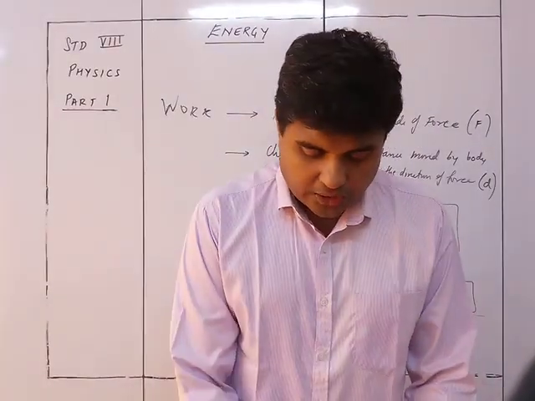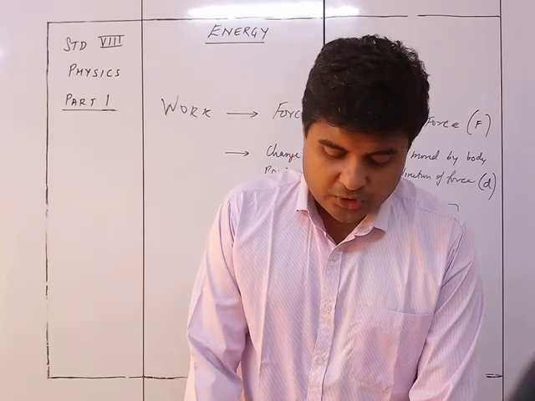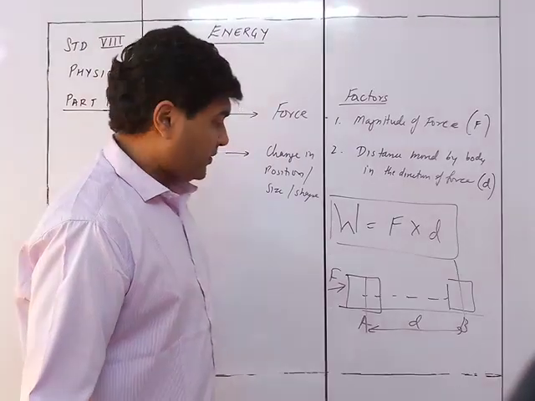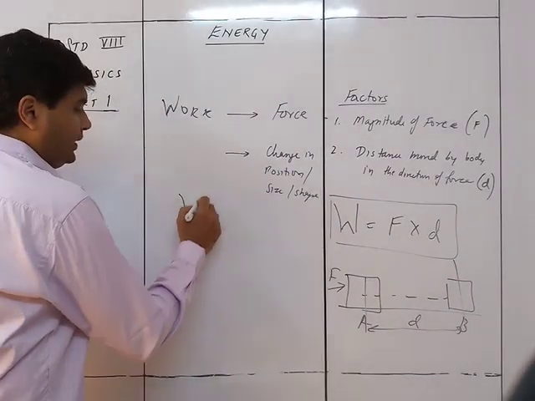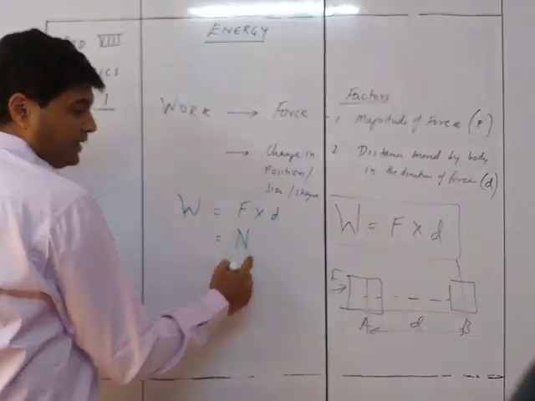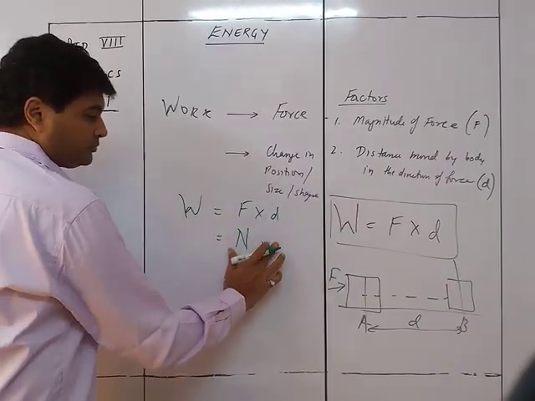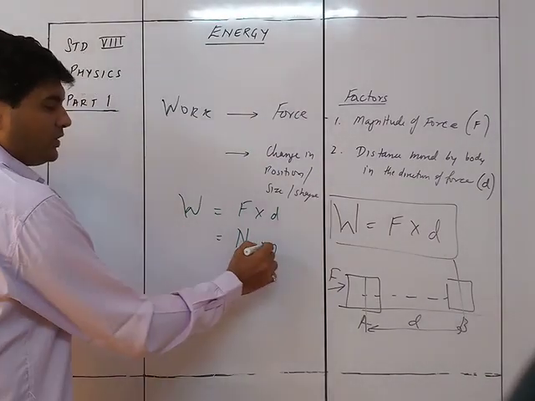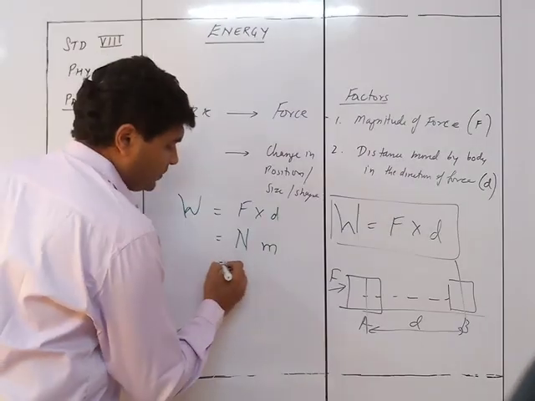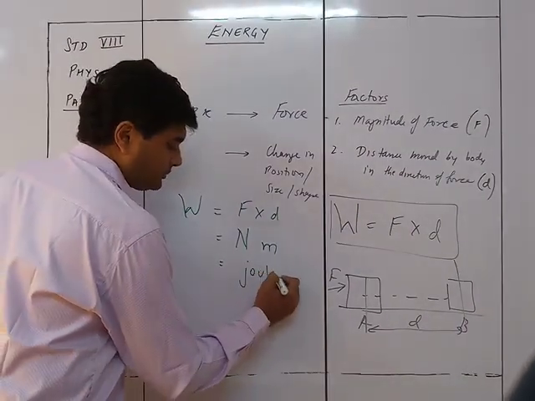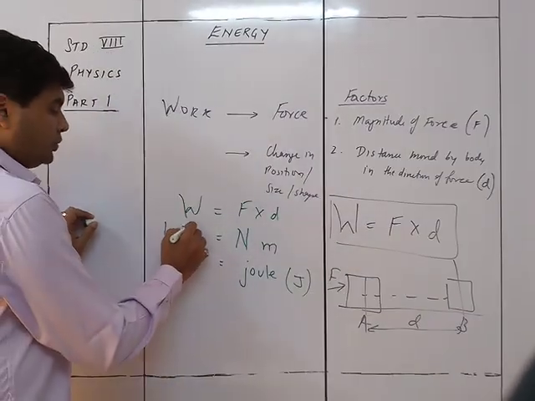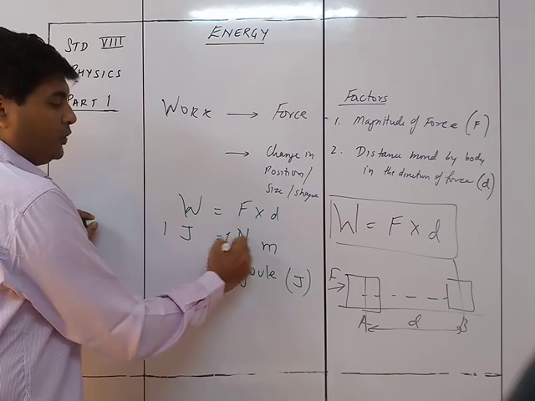Now we see the units of work. We have read that the SI unit of force is Newton. We have W is equal to F into D. The SI unit of force is Newton and that of distance is meter. So therefore the SI unit of work is Newton meter, which is given a new name, Joule, given as the letter J. So 1 Joule is equal to 1 Newton meter.